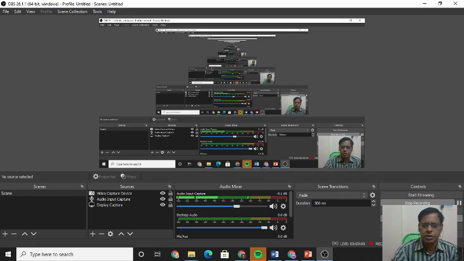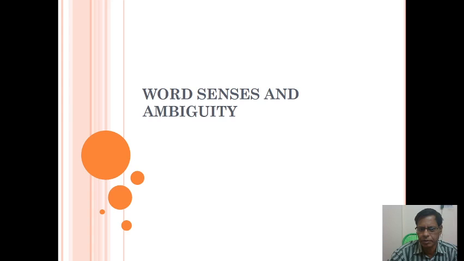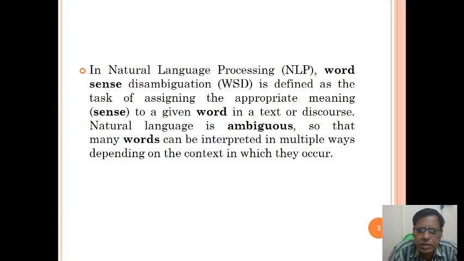Dear students, about natural language processing, today we are going to discuss the fourth unit, that is semantic interpretations. The fourth unit is explaining word senses and ambiguity. The first topic is word senses and ambiguity. So what is this word senses and ambiguity about?